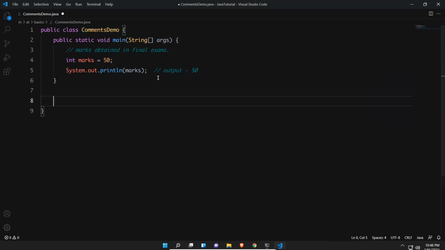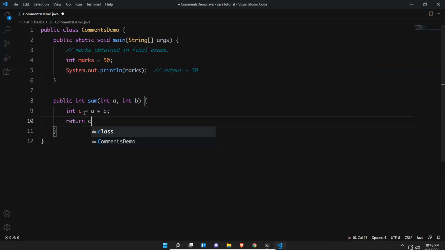Now I'll say documentation comments. So I'll write a method here, simple: public int sum(int a, int b). So I have written one program that will return the sum of these 2 numbers. Here I'll say int c is equal to a plus b, and then I'll return c. Right, after adding these 2, I'm returning c.